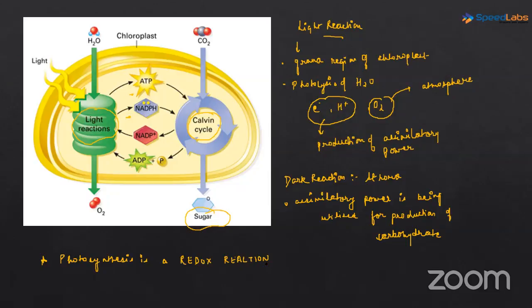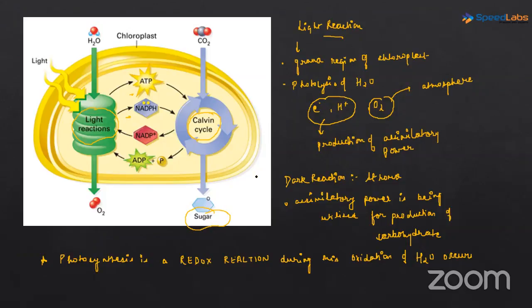Why are we calling it a redox reaction? We are calling it because during this, oxidation of water occurs. Why am I saying that oxidation of water is occurring?